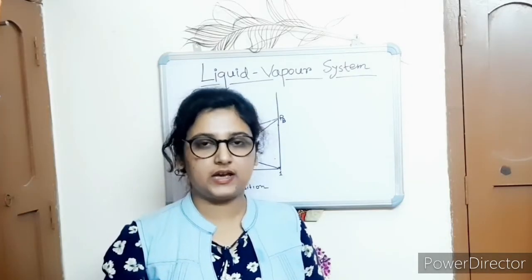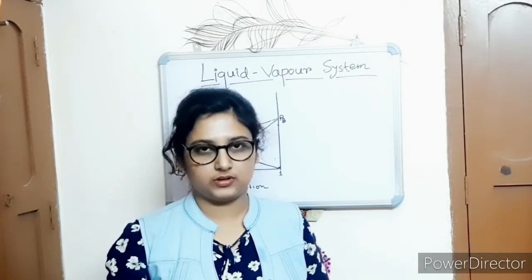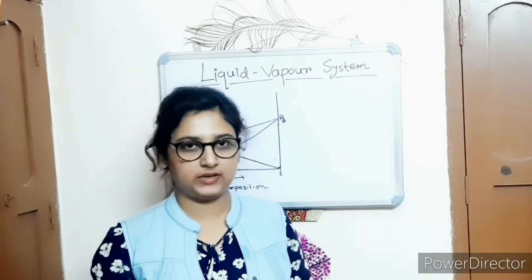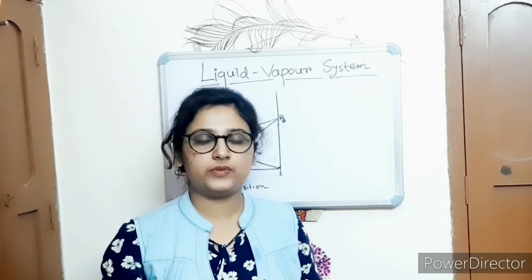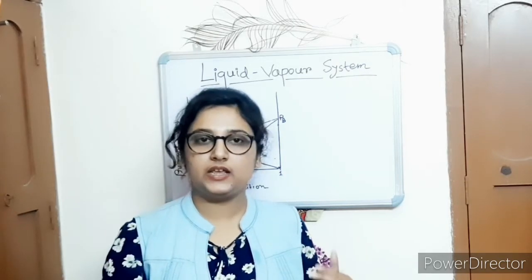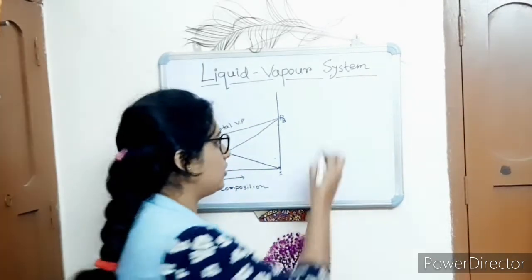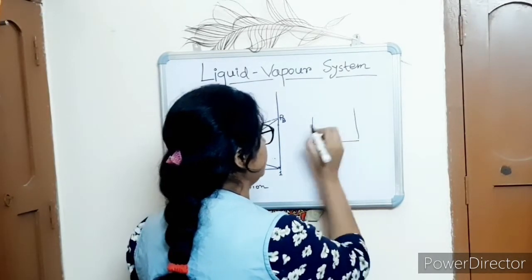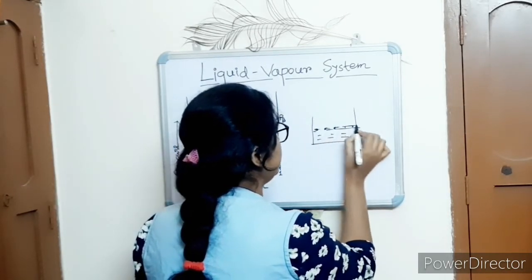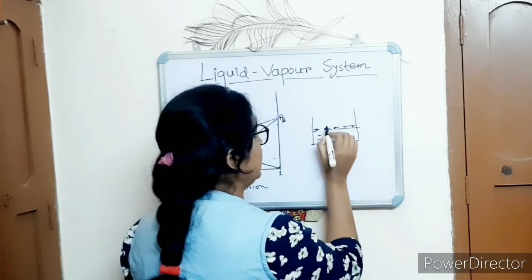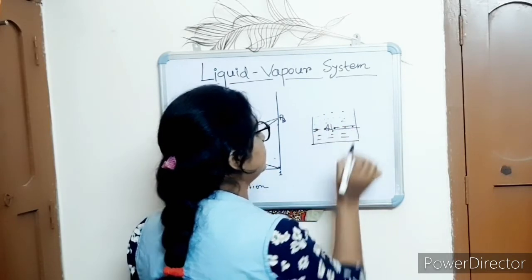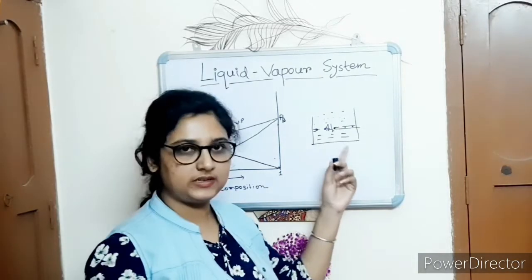But for today's discussion, I am taking two volatile liquids. When two volatile liquids are mixed together, the two phases are not the homogeneous and heterogeneous phases. Here the two phases are the liquid phase and the vapor phase, because you all know that when there is a liquid in a container, this liquid is in equilibrium with the vapor of the liquid.